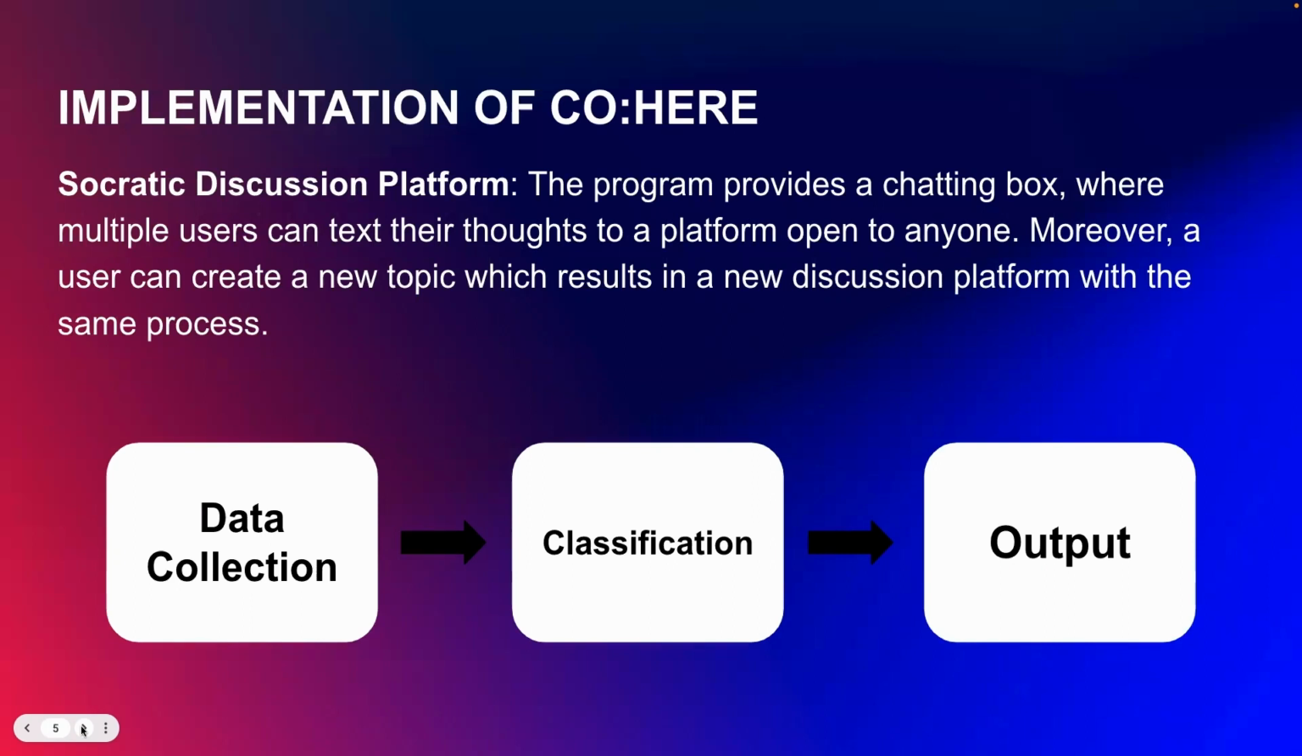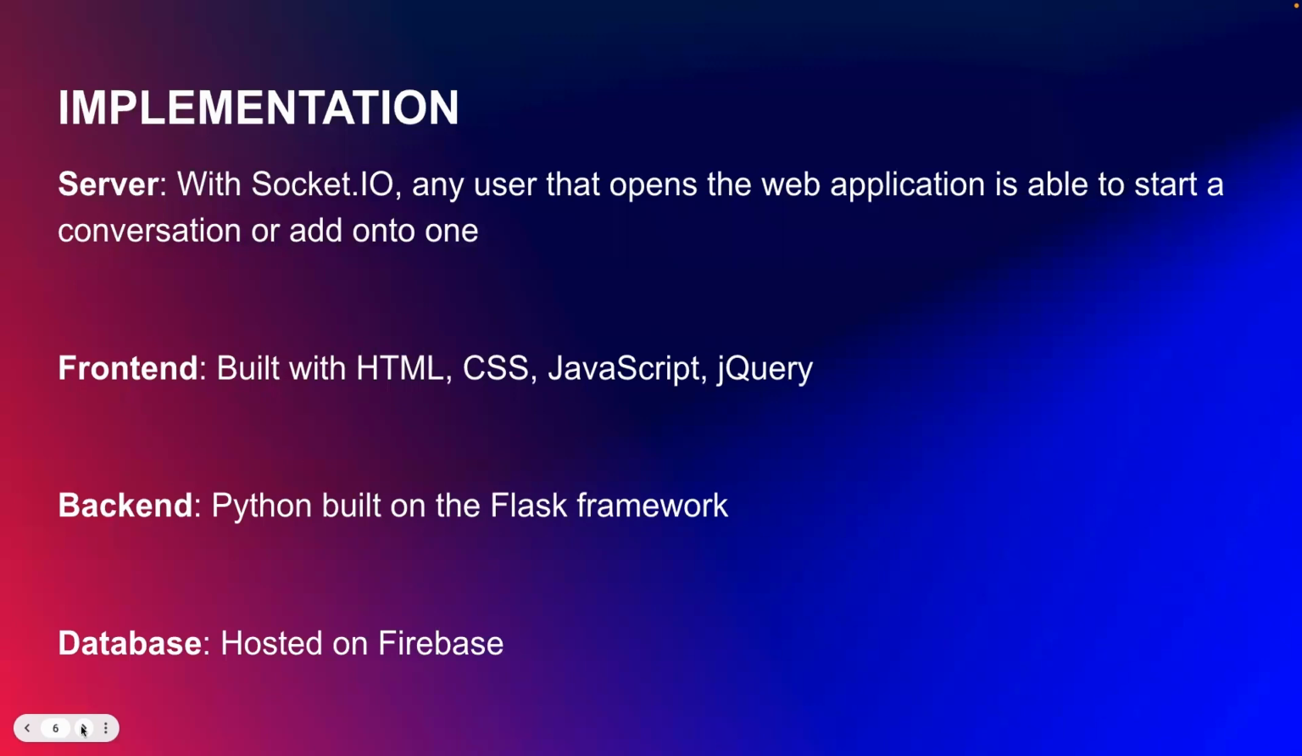And in our Socratic discussion platform, our program provides a chatting box where multiple users can text their thoughts to a platform open to anyone. Moreover, a user can create a new topic, which results in a new discussion platform with the same process. For our server with socket.io, any user that opens the web application is able to start a conversation or add on to one. And for our database, we hosted it on Firebase.